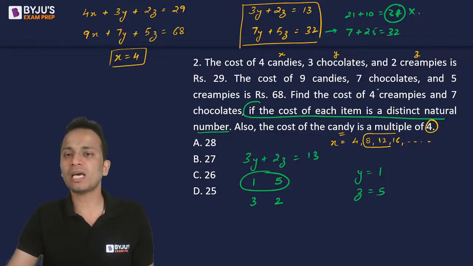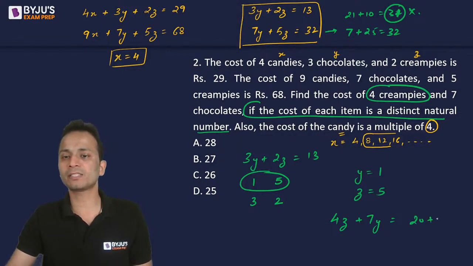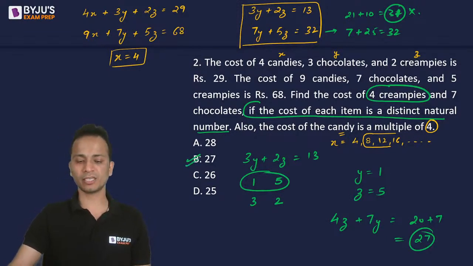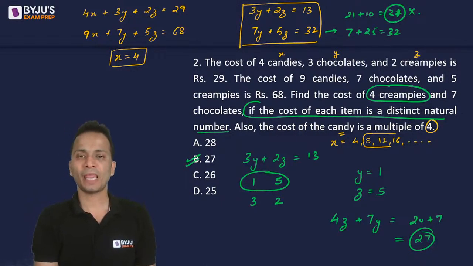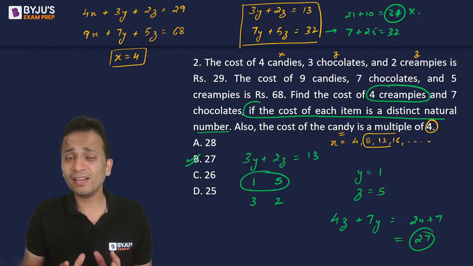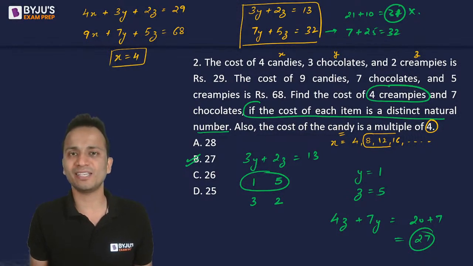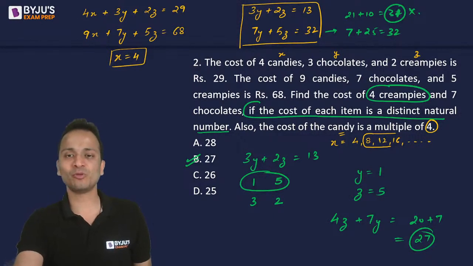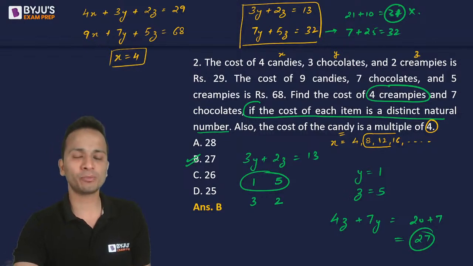Now what we have to do is find out the cost of 4 cream pies. That means 4z plus 7y. So 4z is 20 plus 7. The correct answer is equal to 27. So the correct answer here is option B, that is 27. All right, fine, great. So in a single question, I have tried to cover so many concepts. Okay, fine. So there were so many things that you need to take care of in a single question. So the correct answer here is option B, that is 27.